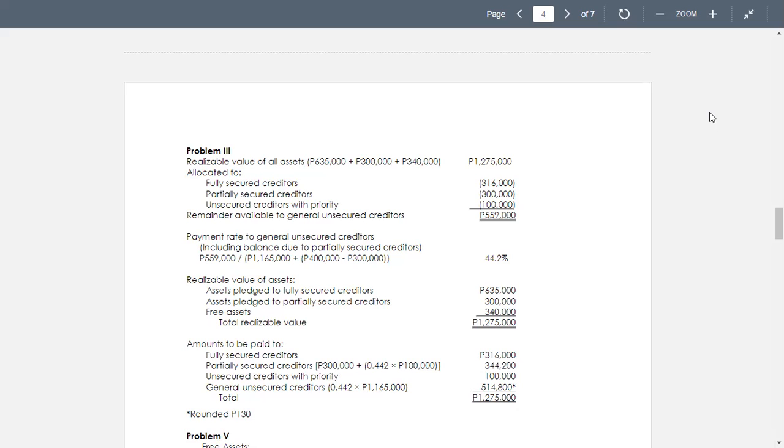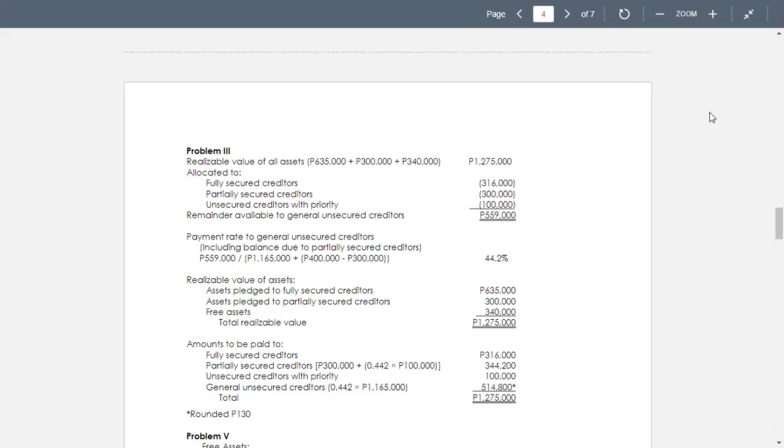Okay, the realizable value of assets: the assets pledged to fully secured creditors, 635,000. Those pledged to partially secured creditors, 300,000, and the free assets for 340,000. The total realizable value of 1,275,000.